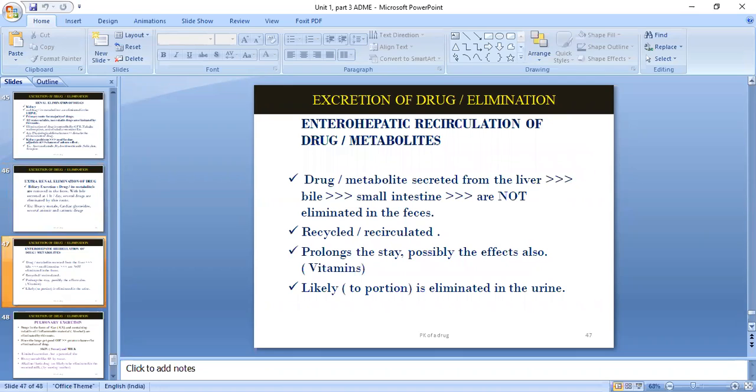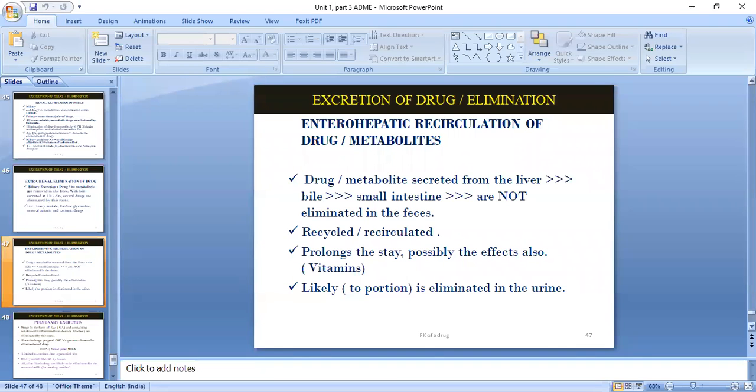Then you have enterohepatic recirculation of drug or metabolite. Okay, the drug or metabolite secreted from the liver in bile, then through the small intestine, is not eliminated in the feces. Okay, they are recycled and recirculated and prolong the stay and possibly the effect also. So they are likely to be eliminated through the urine. For example, you can take vitamins.